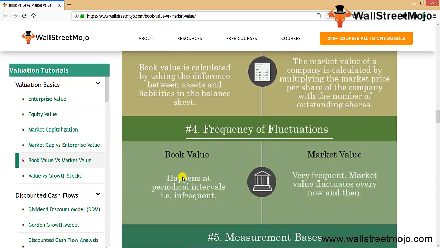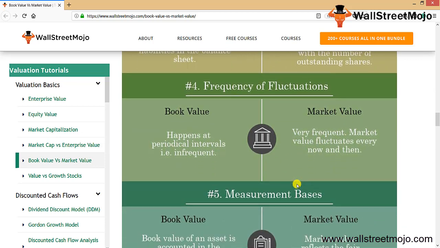Next is the frequency of fluctuation. Book value changes at periodic intervals, that is, it is infrequent in nature, and there is stagnation. Market value is very frequent. Market value fluctuates here and there, and it's not going to be stagnant. Book value is based on historical value, while market value keeps on changing based on the market prices.